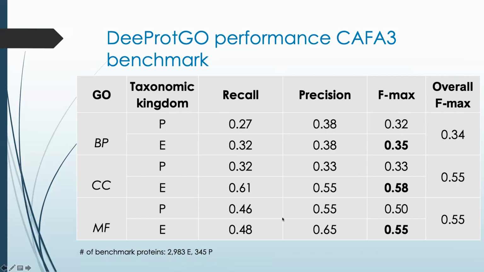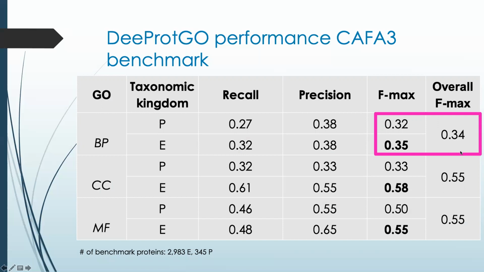As can be seen here, the Fmax scores reached for predicting biological process terms were 0.32 and 0.35 for prokarya and eukarya, being 0.34 the overall Fmax reached by DeepGo.